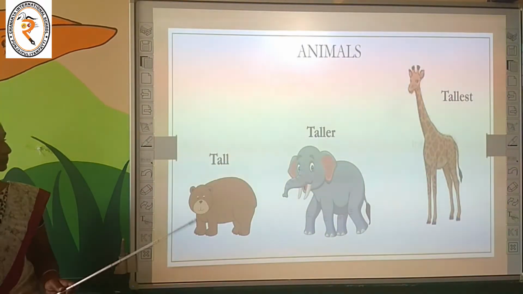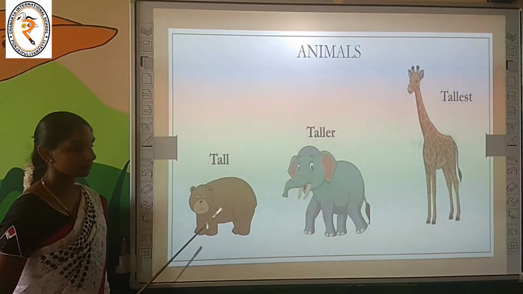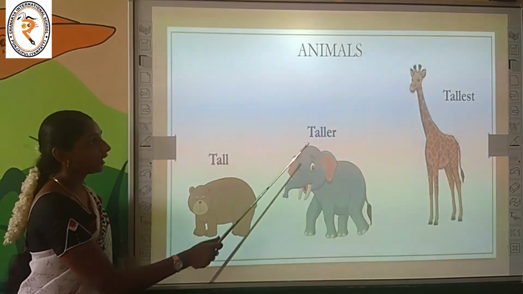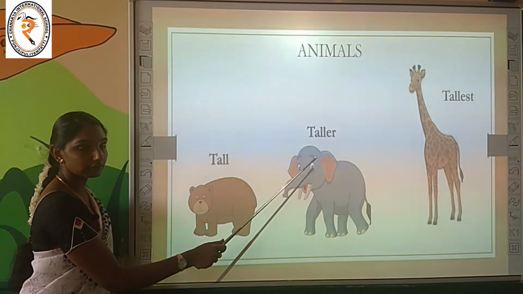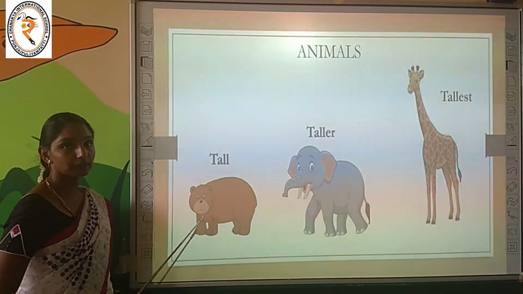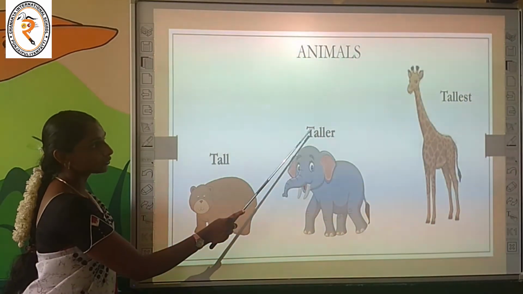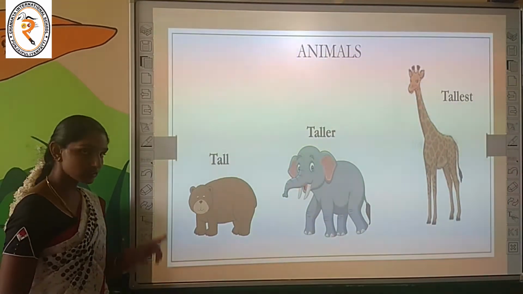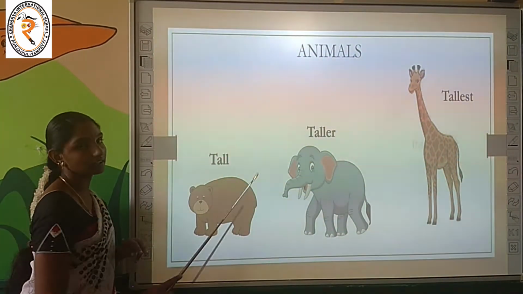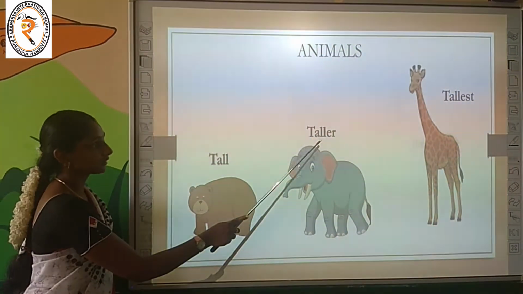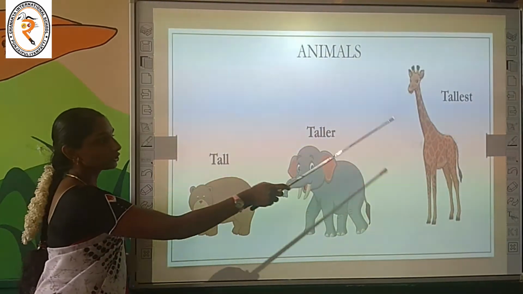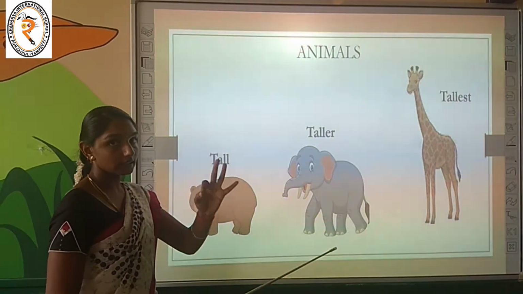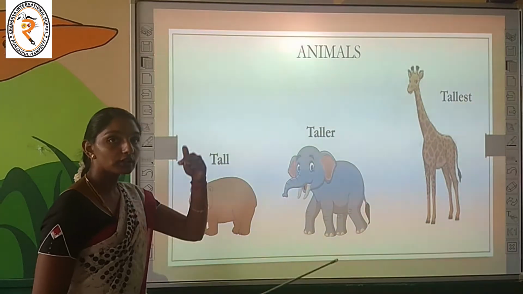Let's see one more. What is it? Bear. Bear is tall and we are comparing with elephant, and we can say that elephant is taller than bear. Why are we saying that elephant is taller than bear? Because we are only comparing two animals. That's why we are using the word taller. Shall we move to the third one? Now we are going to compare how many animals? Three animals, which means more than two.